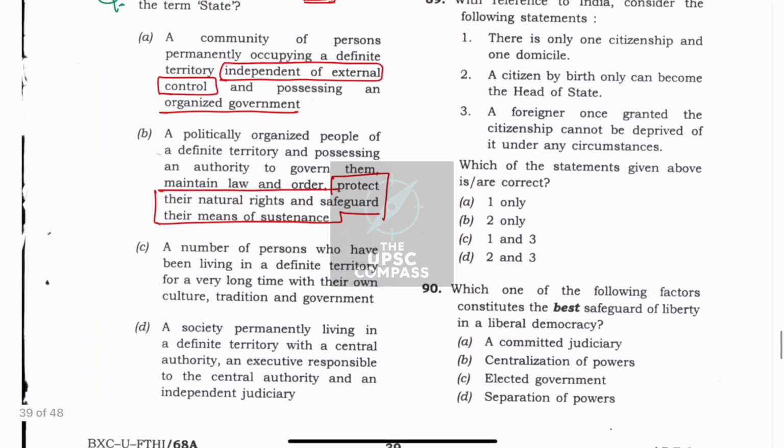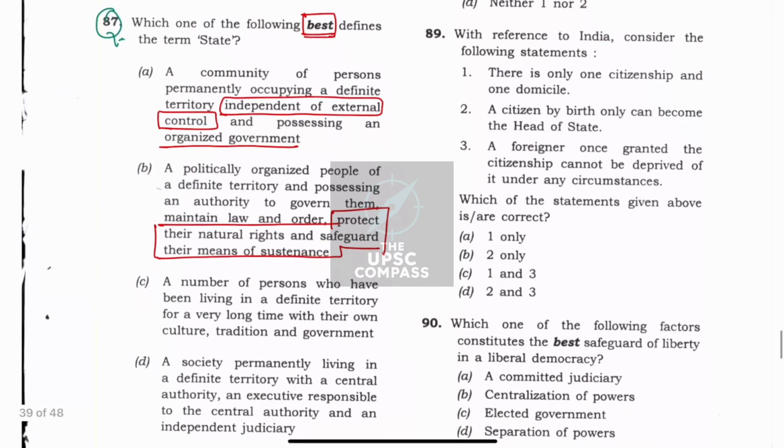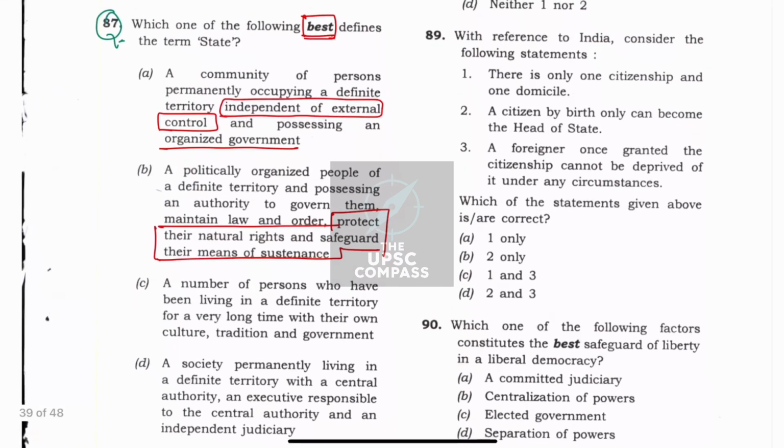Third, a number of persons who have been living in a definite territory for a very long time with their own culture, tradition, and government. And D, a society permanently living in a definite territory with central authority and an executive responsible to central authority and independent judiciary.